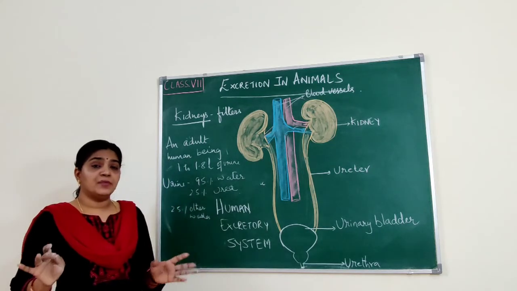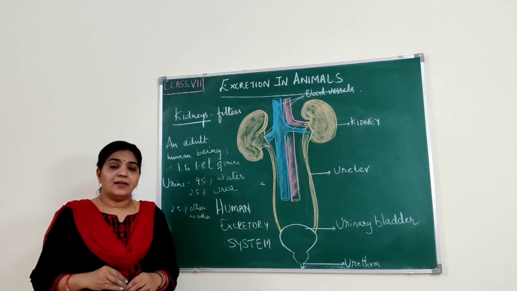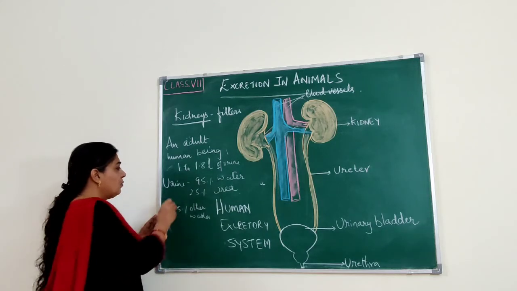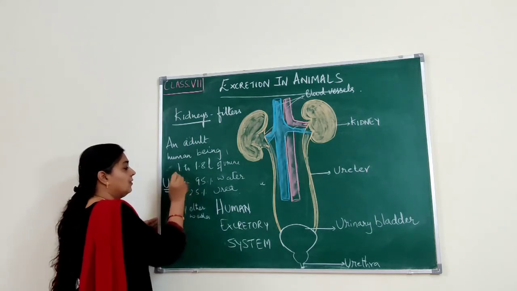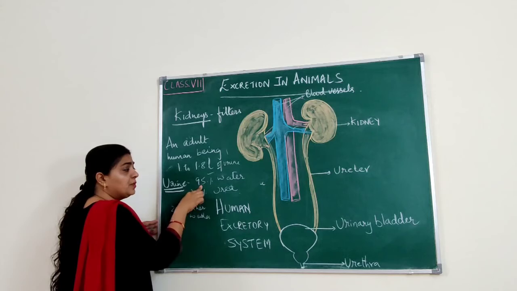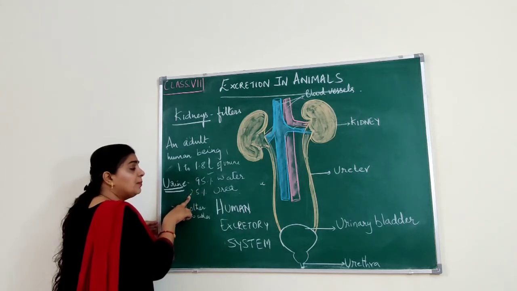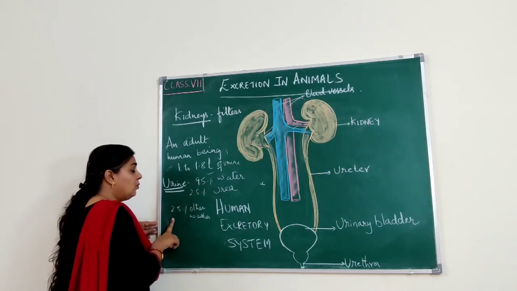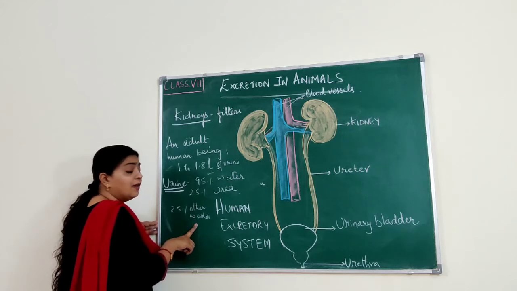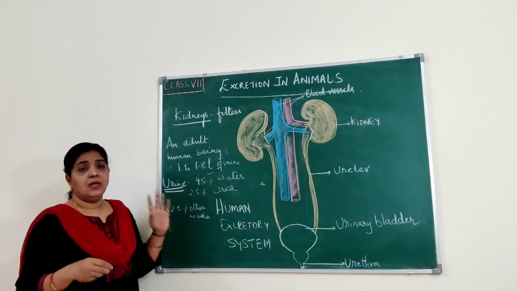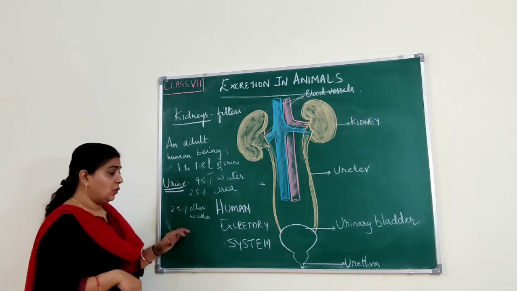Because the kidney also helps in maintaining the water level in our body. So let us see what urine consists of. Urine consists of 95% water, 2.5% urea and 2.5% other waste. So this is the composition of urine.